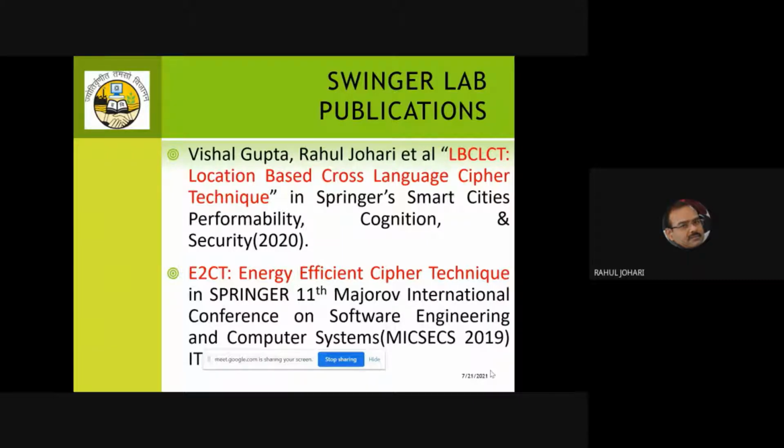Then another step towards green computing, or the energy efficient cipher technique, was the E2CT, what we call energy efficient cipher technique, that was presented in a conference in Russia. So here also we started working on how to develop a technique which can secure the energy of the node. It should not drain off a lot of energy, so that people don't stop using it at all.